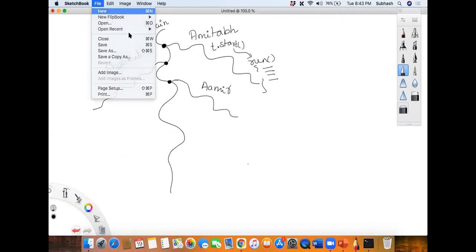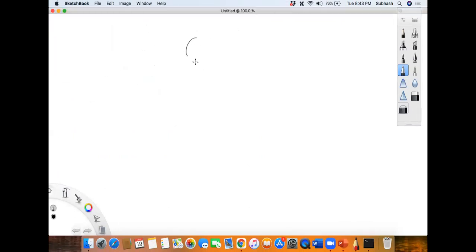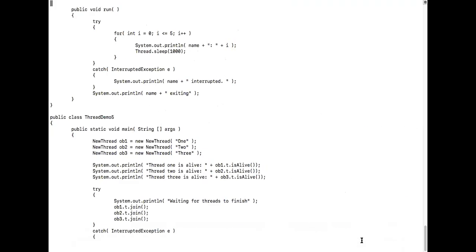Let me write it over here. First we had the main thread, isn't it? And then I think we created 3 threads: one, two, and three. In the previous example, all 4 were simultaneously running, correct? Yes. Let me show that to you once again. ThreadDemo3.java. Not 4, it is 3. I am not showing 4, that is confusing for you guys, so that is not needed. Anyway, we are not using it. Did you see that over here?